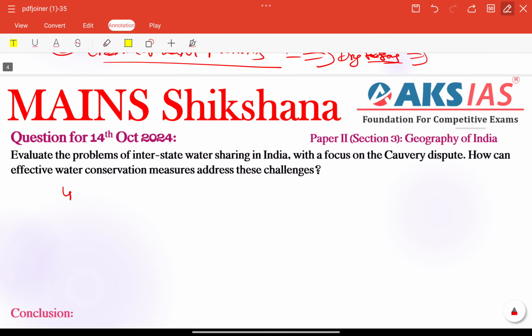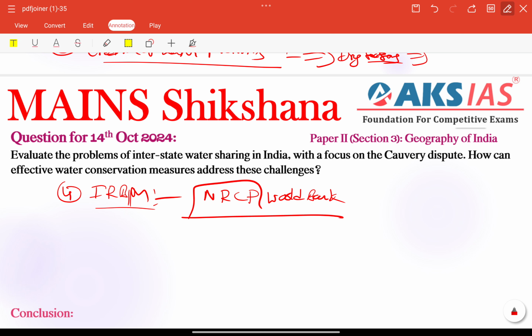Other than that, we can add some more measures here. Integrated river basin management is very important here. For example, adopting this approach, with all riparian states cooperating to manage water resources sustainably, can help reduce conflicts, right? For example, we can take the National River Conservation Program, built with World Bank support. Efforts are being made to manage river systems with a holistic approach through it.